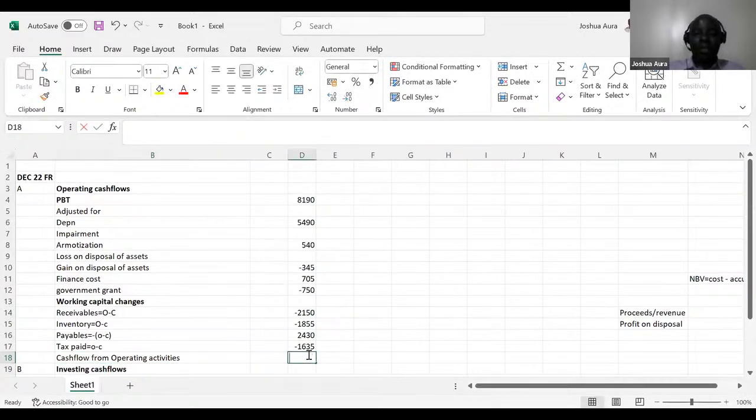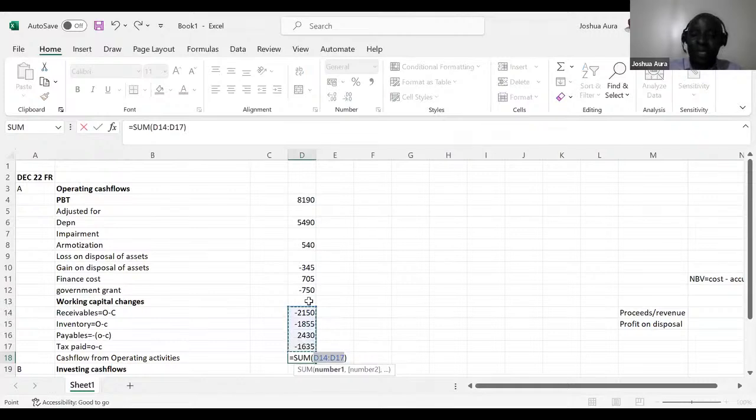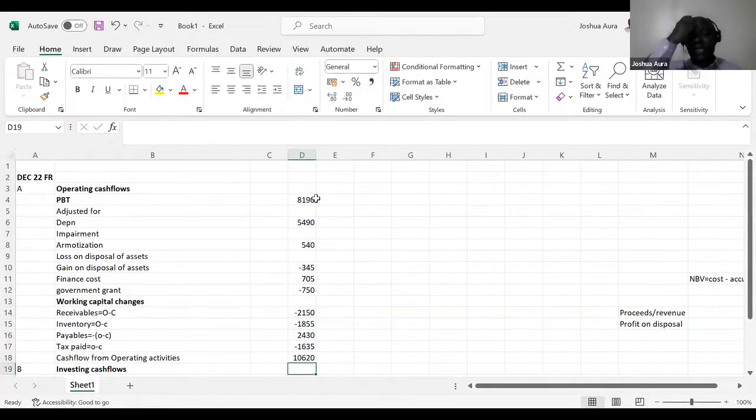alt equals. When you are here, you can see it is skipping things, right? So you need to come at the corner here, and then you carry this thing up to the first one there. You carry it up like that. Then you say enter. So I'm getting 10,620,